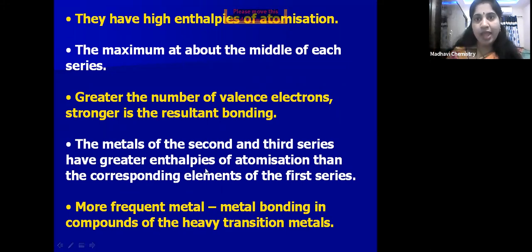Again, I'm repeating, children, these have high enthalpies of atomization because the interatomic metallic bonds are strong. At the middle of the series it is stronger because there are more unpaired electrons. The greater the number of valence electrons, the stronger is the resultant bonding. But when comparing the first series with the second and third series, the second and third series have more enthalpies of atomization, because their metal-metal bonding is stronger than in the first series of elements.